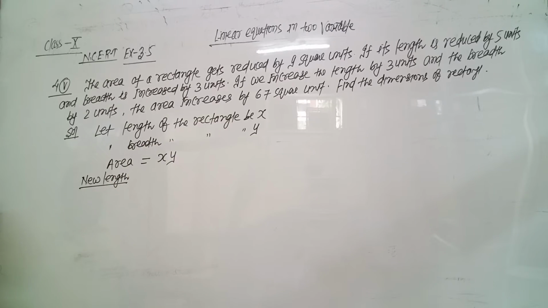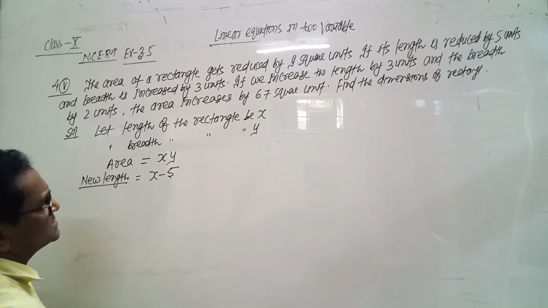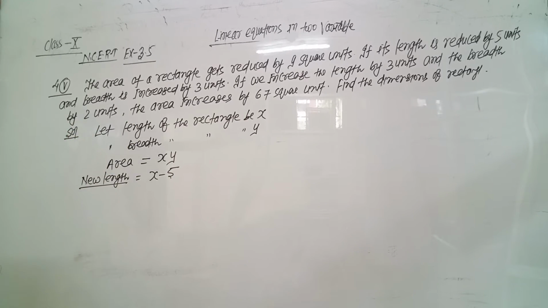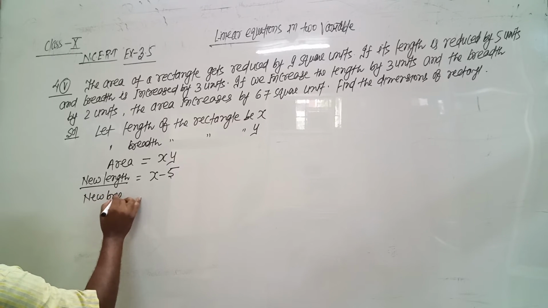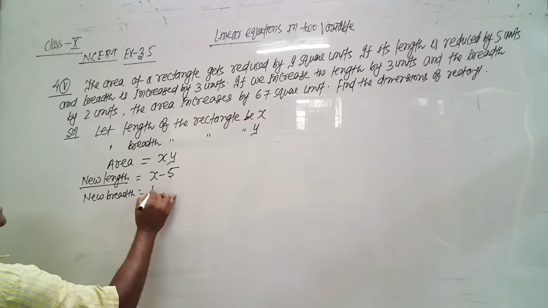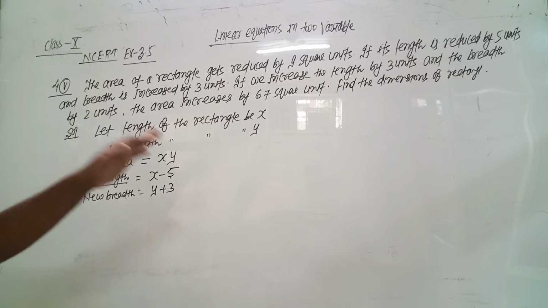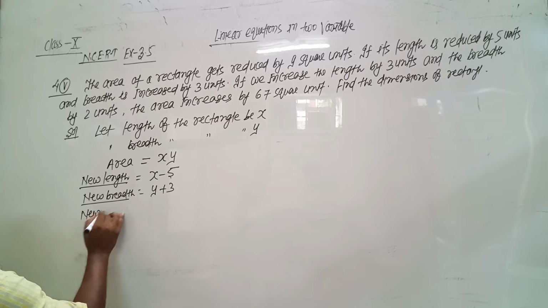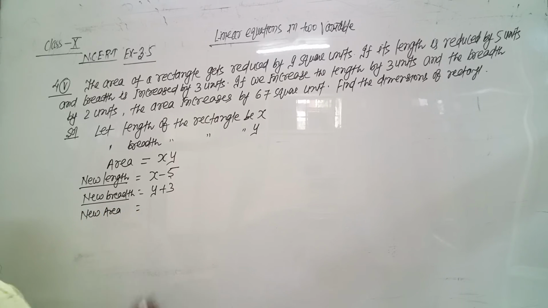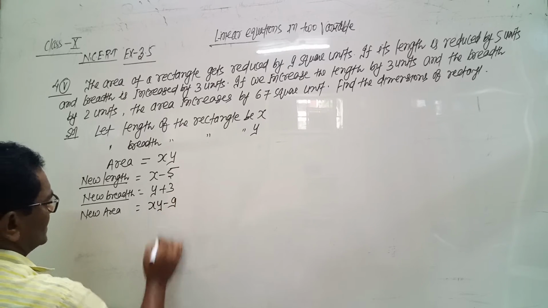Original length was x units, its length is reduced by 5 units, means it becomes x minus 5. And breadth is increased by 3 units, so new breadth, it increased by 3 units, means it becomes y plus 3. And the area is reduced by 9 square units. So the new area: the initial area was xy and now it is reduced by 9 square units, means it becomes xy minus 9.